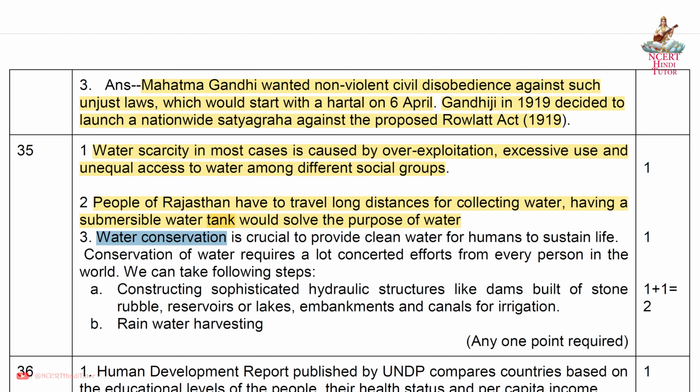Answer: Water conservation is crucial to provide clean water for humans to sustain life. Conservation of water requires a lot of concerted efforts from every person in the world. We can take the following steps. A. Constructing sophisticated hydraulic structures like dams built of stone, rubble, reservoirs or lakes, embankments and canals for irrigation. B. Rainwater harvesting. Here any one point is required.